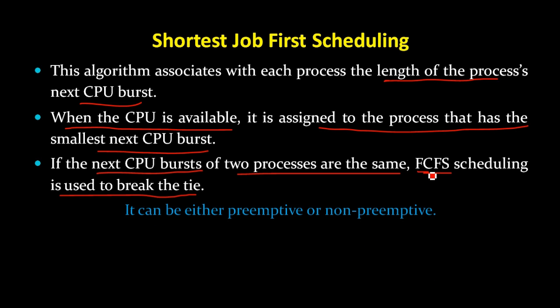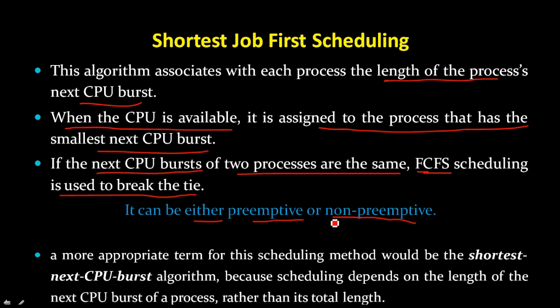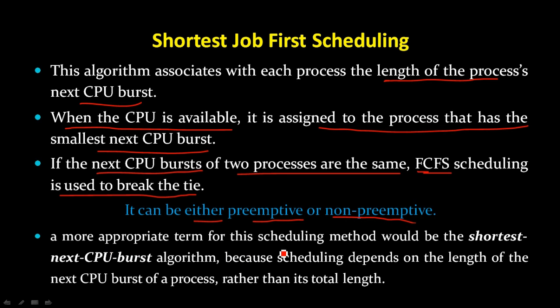Now this shortest job first can be either preemptive or non-preemptive. A more appropriate term for this scheduling method would be the shortest next CPU burst algorithm, because this algorithm finds the next process which has the shortest CPU burst. So that process occupies the CPU.